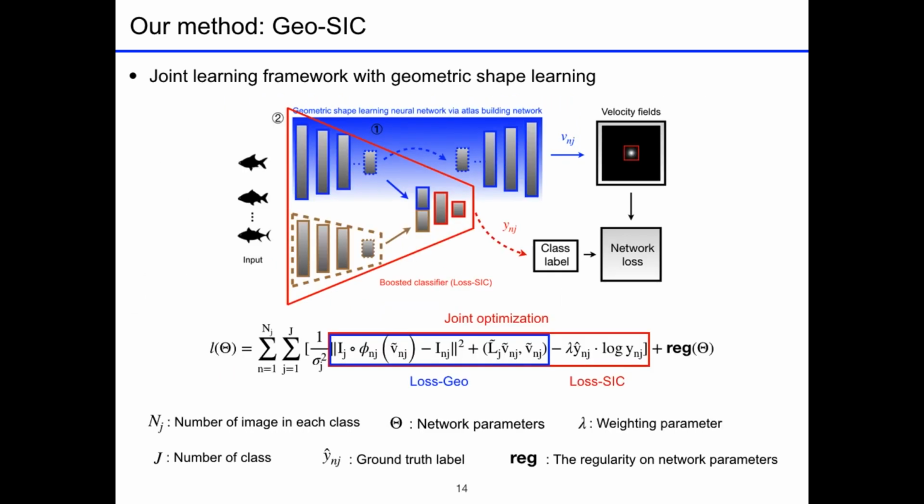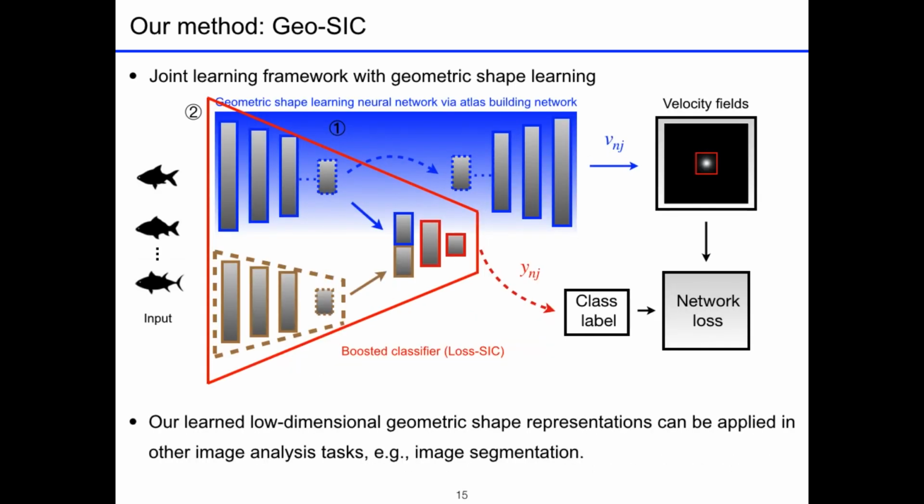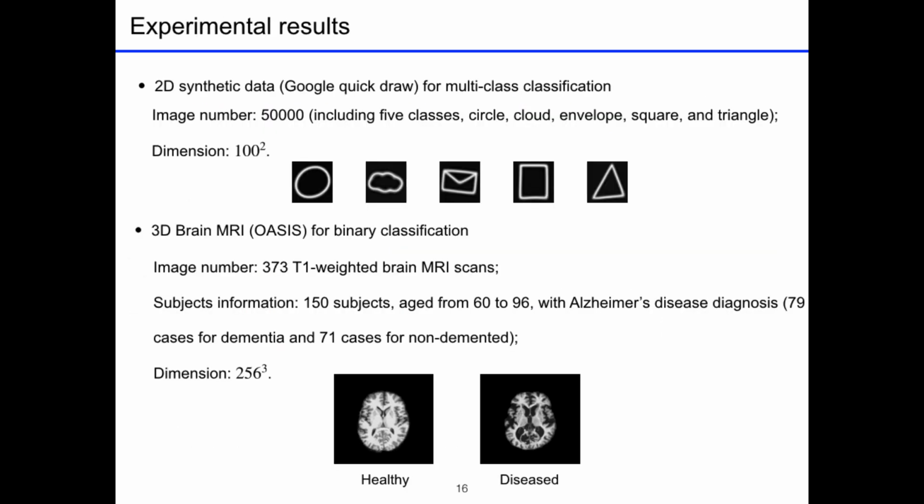The loss Geo runs through the atlas building network, and the loss SIC is a cross-entropy-based classification loss that is propagated to the entire network. Our learned low-dimensional geometric shape representation can be widely applied in other image analysis tasks as well, for example, image segmentation and reconstruction.